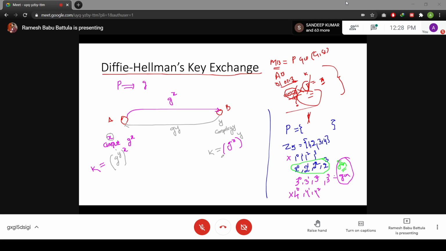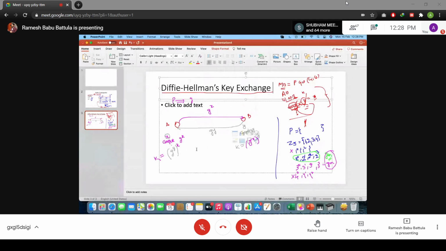So my question to all of you is: can any man in the middle attacker attack this particular scenario, and are they able to read or generate the key or not? I'm expecting some answers from you. Please try to give answers to me, and we'll come back to this discussion again.